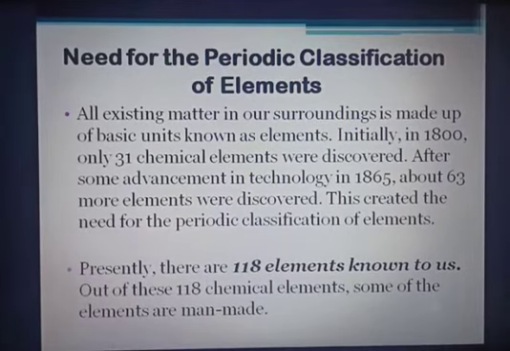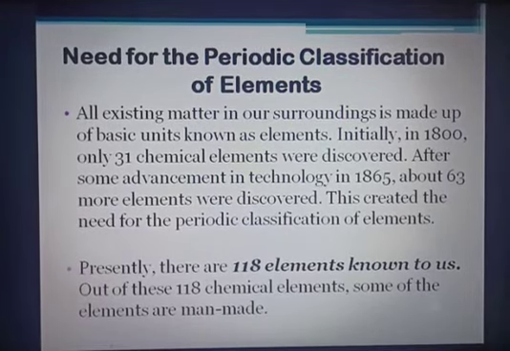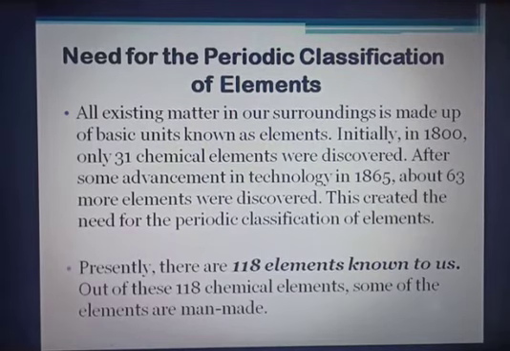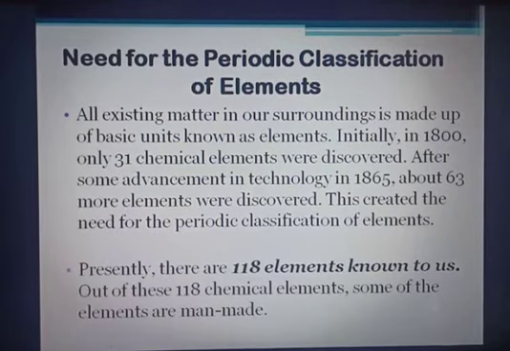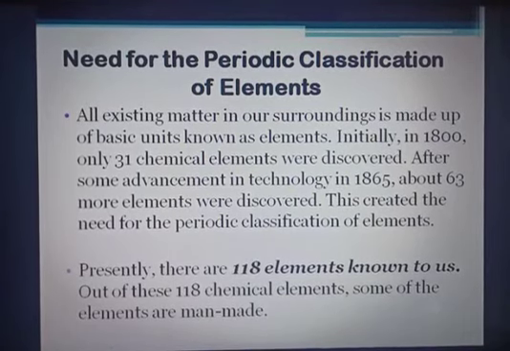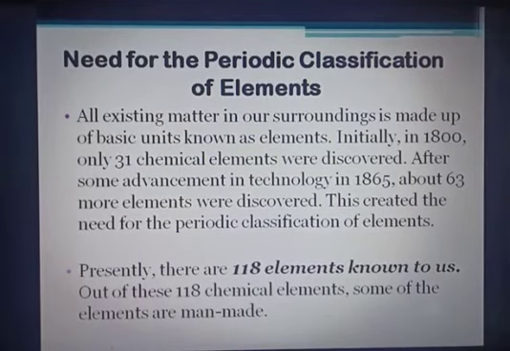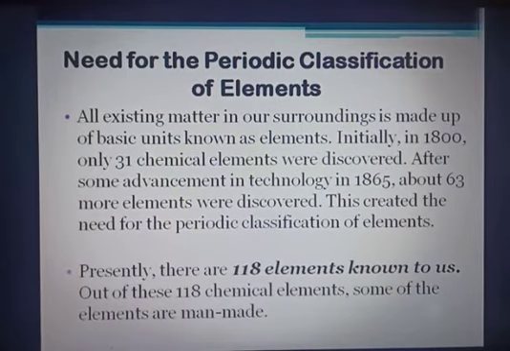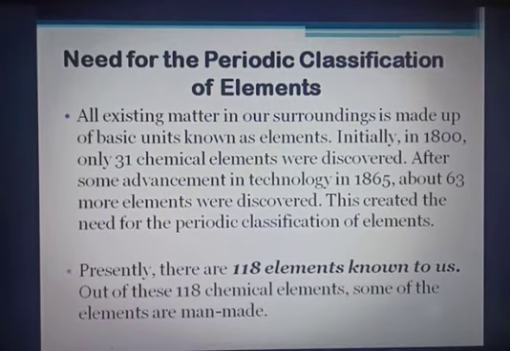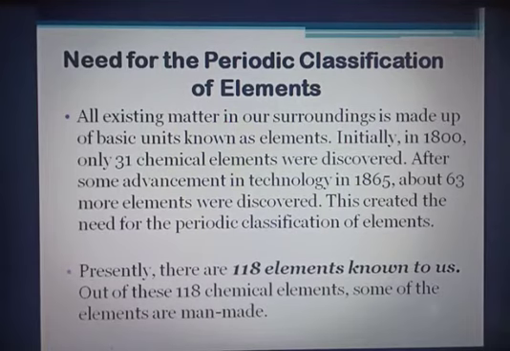Initially, in 1800 only 31 chemical elements were discovered, and after some advancement in technology, in 1865 about 63 more elements were discovered, and this created the need for the periodic classification of elements. Presently there are 118 elements known to us, and out of these 118 chemical elements, some are man-made. The naturally occurring elements are 98 and the remaining are man-made.